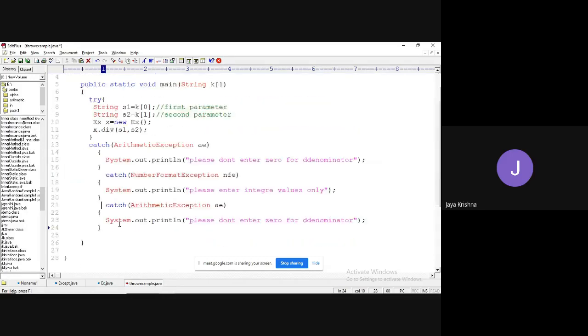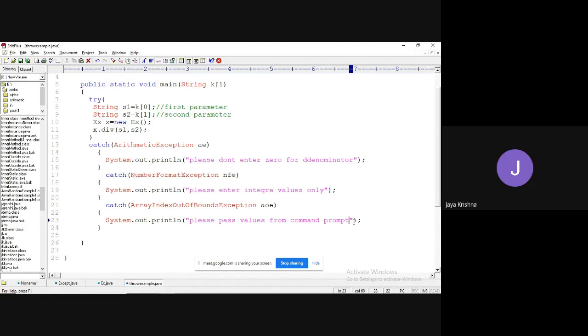Now I'm going to add one more exception. What is that? ArrayIndexOutOfBoundsException. I have shown all the possible errors. For this one, I am going to write: please pass values from command prompt.